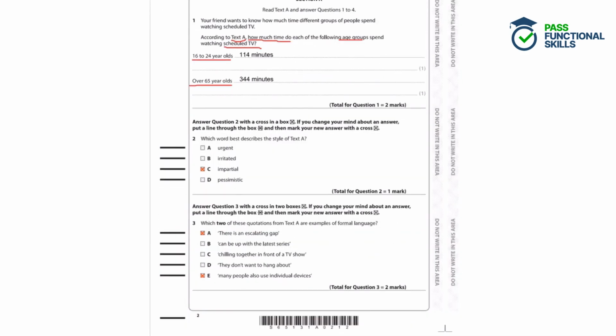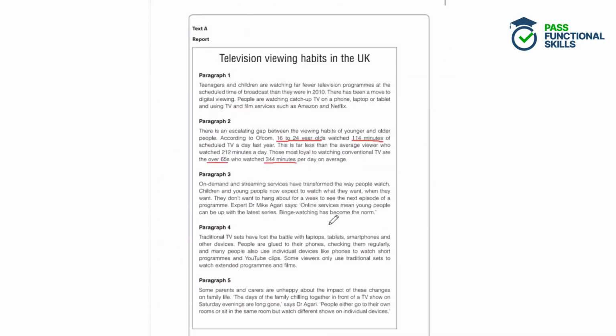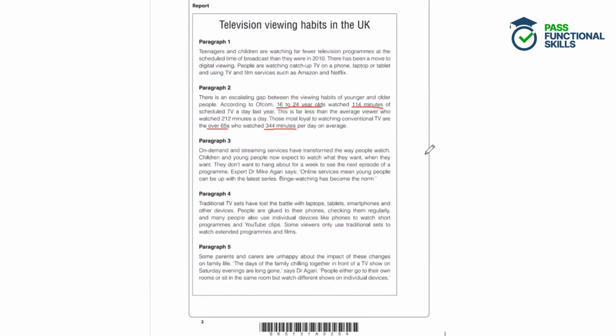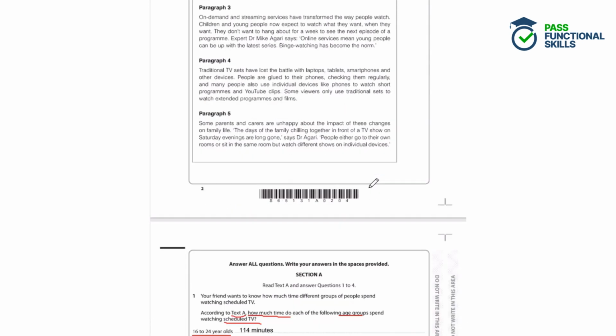Question 2. Which word best describes the style of text A? So here we need to find what the style of text A is. We're going to decide the meaning of each of the words and choose which one best suits the overall style, the tone of the text. And we can use a dictionary if we don't know what some of these words mean. So if we have a read through text A, we want to get an overall feel for what kind of style the text is written in.